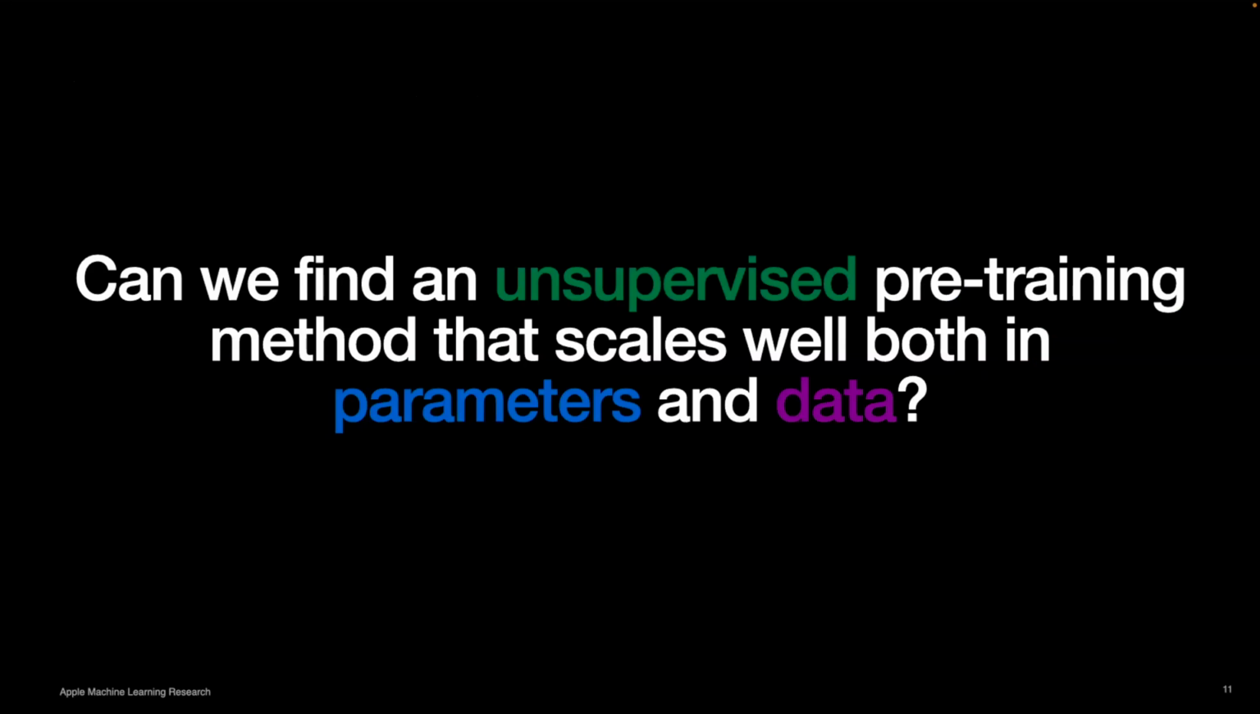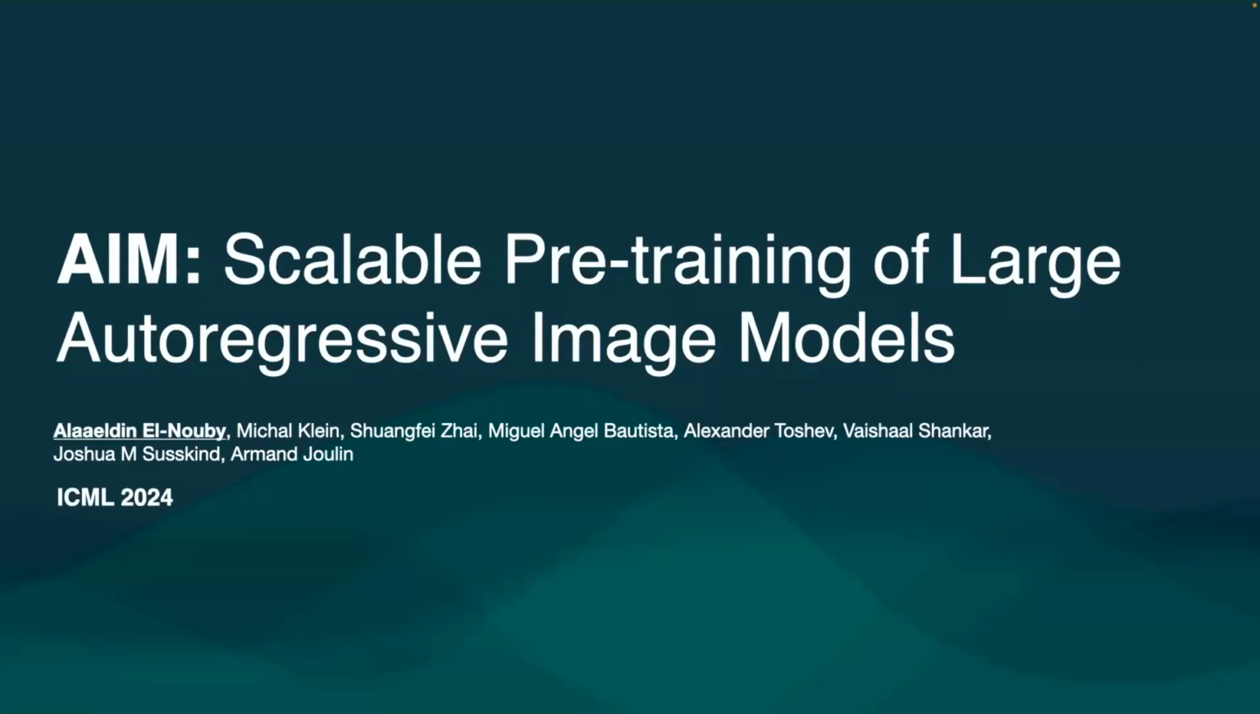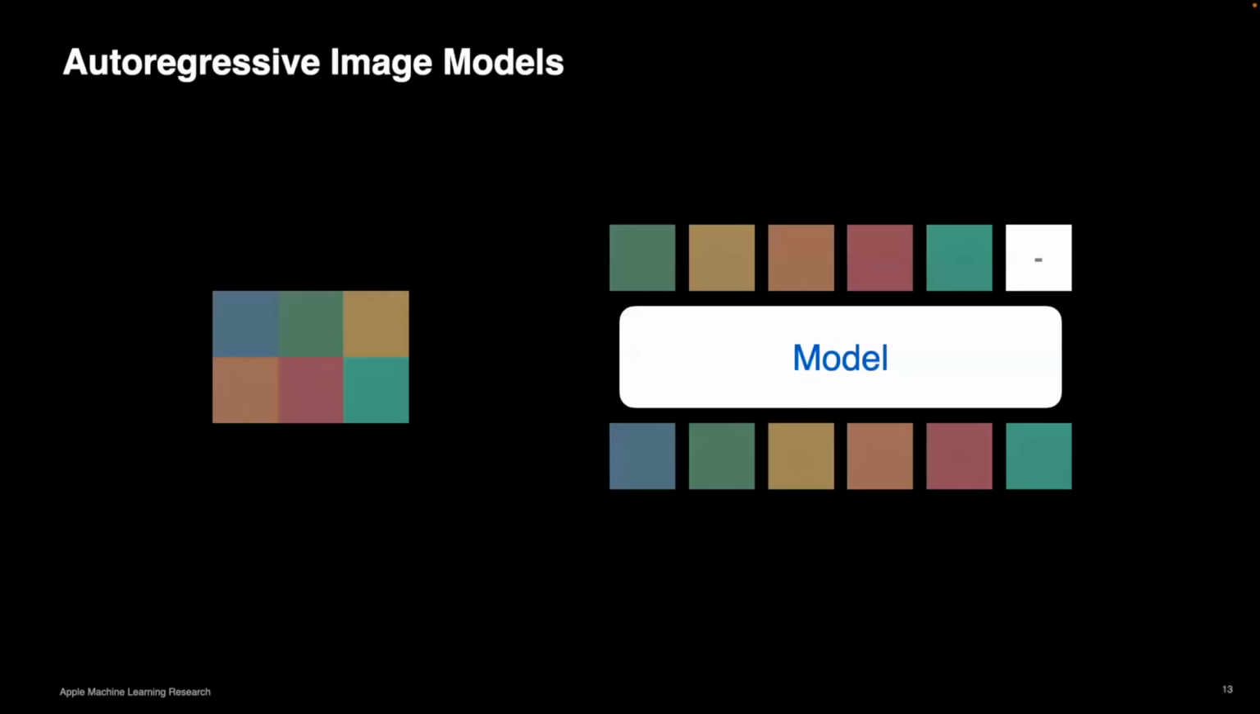Okay, so with that, the question is: can we find a method for pre-training in computer vision, for training good features, that satisfies all constraints? It's unsupervised, so we can train on potentially uncurated sets of web images, and it scales well both in terms of parameters and in terms of data. That's the question we try to answer in our paper, which we call AIM, for autoregressive image models, and this will be presented at ICML next month.